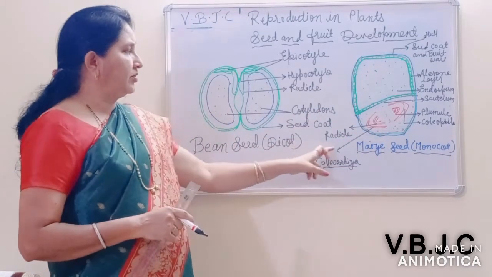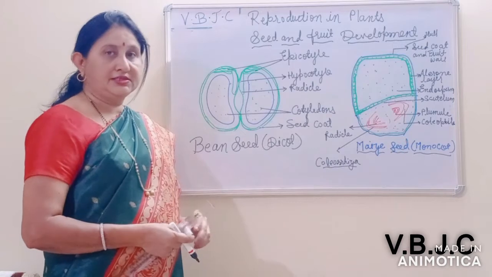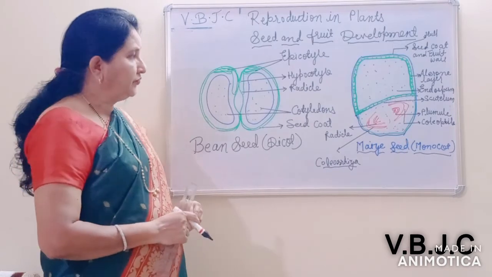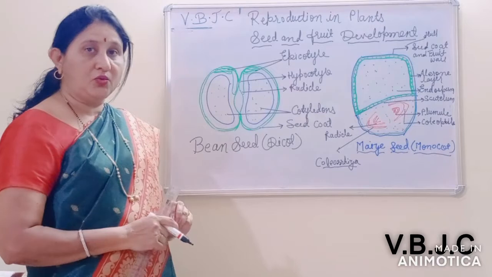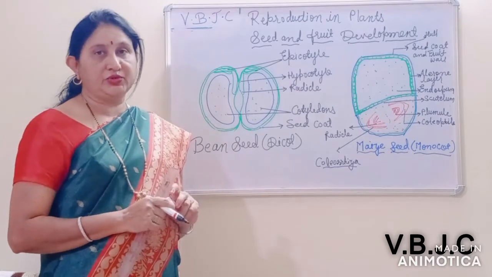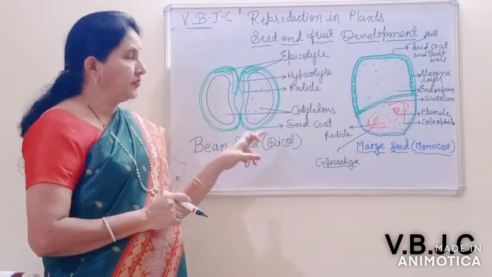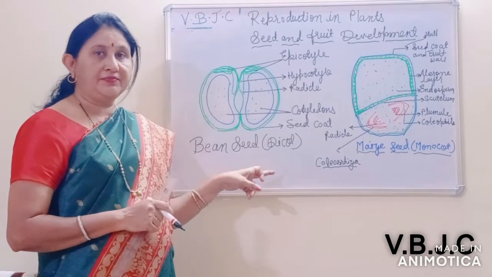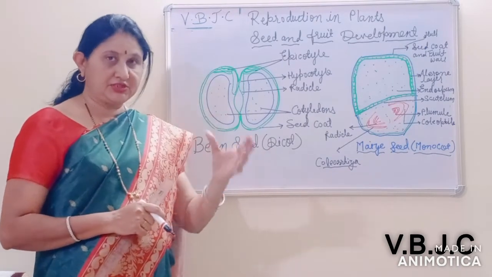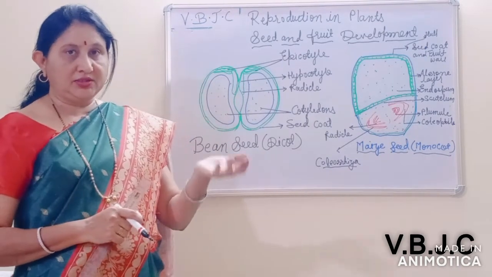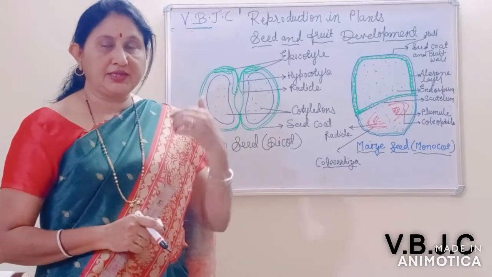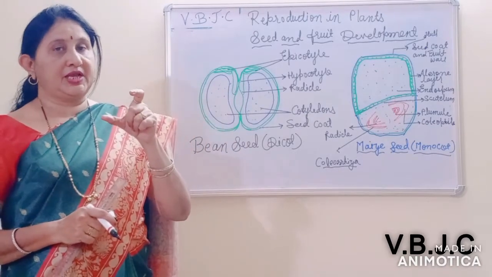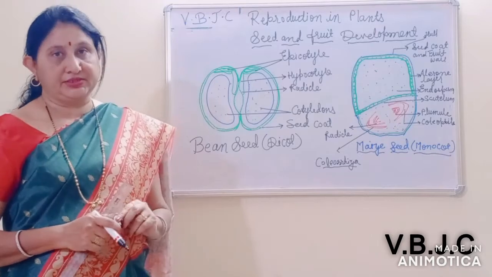After seed formation, the next step is fruit formation. The fruit is made up of the ripened ovary. And the fruit is made up of the pericarp also. In general, the pericarp is made up of three layers: the epicarp on the outside, then the mesocarp in the middle, and inside it the endocarp. These three layers of the pericarp you can see in a mango.